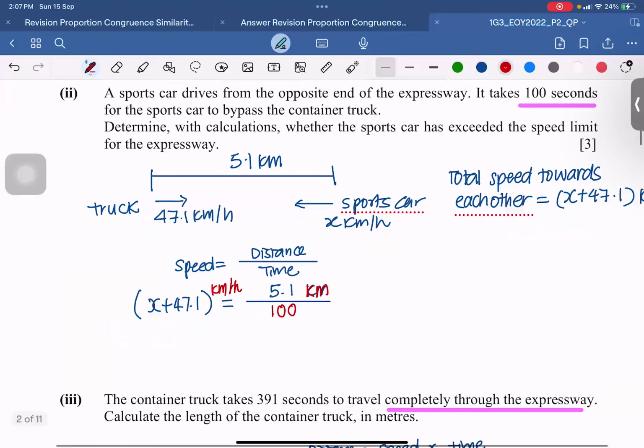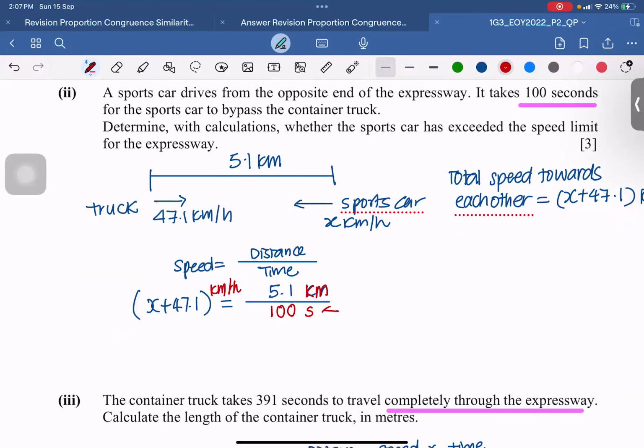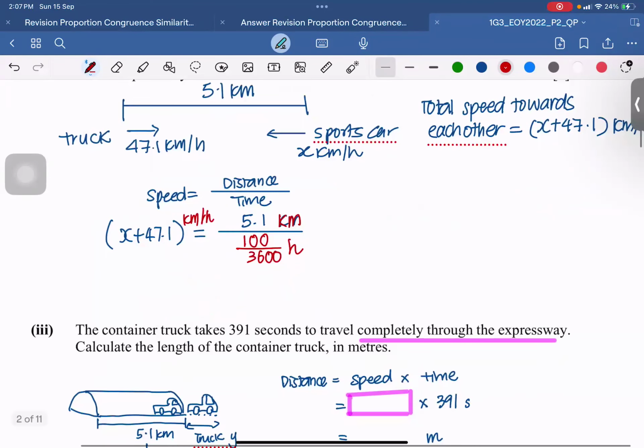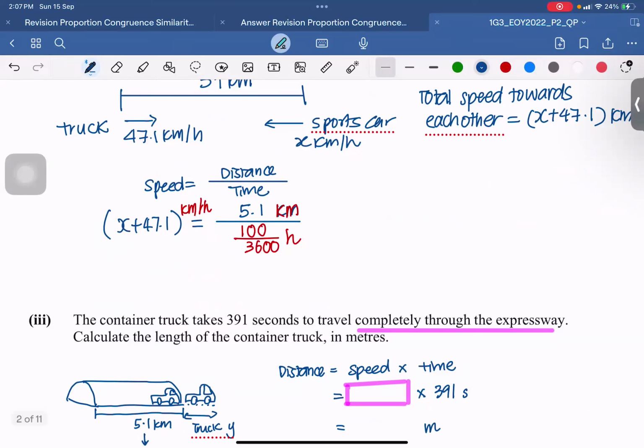Do I use 100 seconds or what should I change to do for my 100 seconds? Change it to hours. Thank you very much. To change 100 seconds to hours, in this case, I will have 100 over 60 times 60, which is 3,600. And then it becomes hours. So good. Okay, whoever gave me the answer, thank you very much.